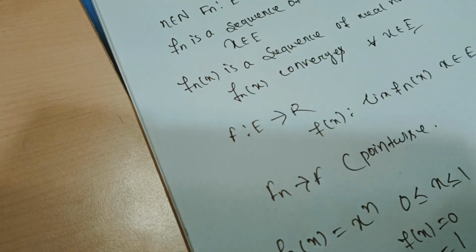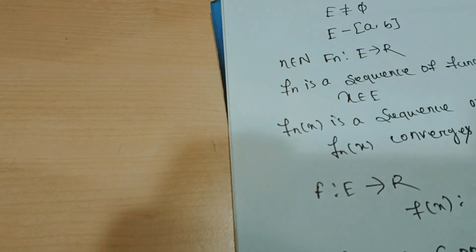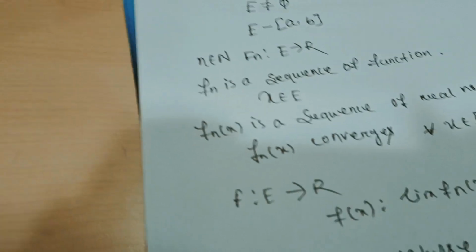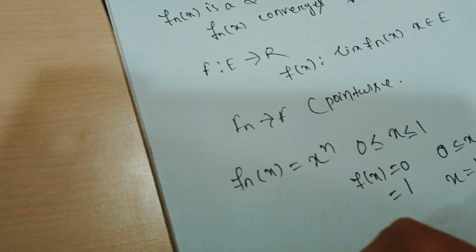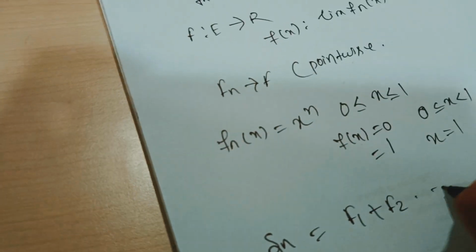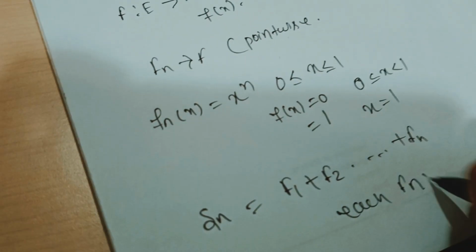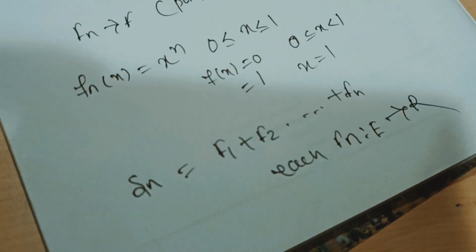As you know, for a sequence as well as a series, as far as convergence or divergence is concerned, it does not matter how fast; a finite number of terms can be inserted into the sequence or series. So a convergent sequence remains convergent and a divergent series remains divergent. Suppose Sn is a sequence of partial sums, where Sn equals f1 plus f2 plus up to fn.